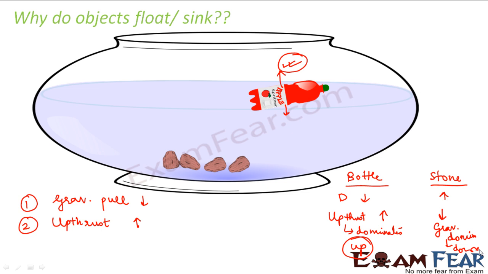In this case, the fluid was water, but it is not necessary that every time the fluid will be water. So it not only depends on the density of the fluid, but also on the density of the object. The only thing to remember is that if the density of the fluid is more compared to the object, then the buoyant force given by the fluid will also be more.